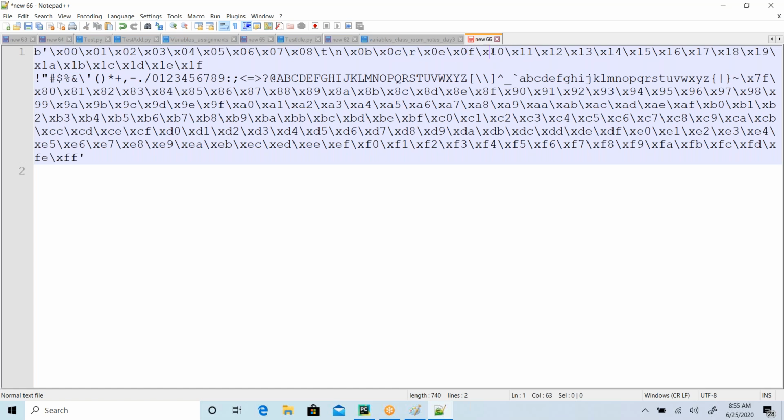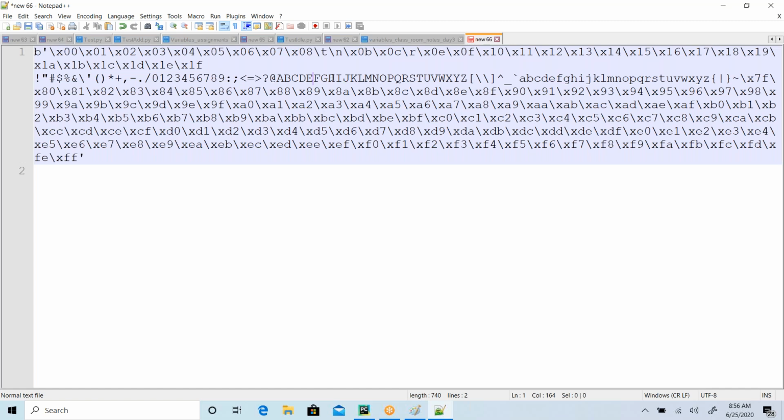\r, then 10 11 12 13 14 15 16 17 numbers, 19, then after that you have A, B, C, D, E, F, right? Then after the numbers you have special characters, and these are some digits that I have on my keyboard. So from here to here, whatever I have on my keyboard, these are the special characters along with the digits.